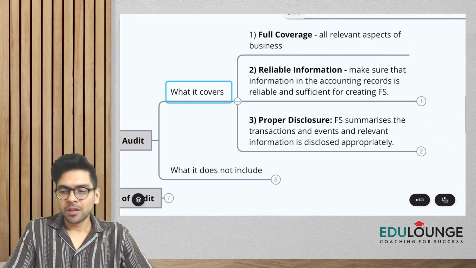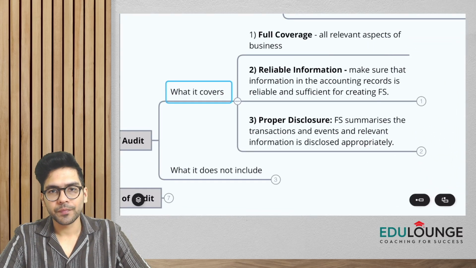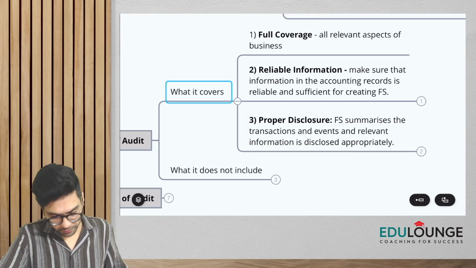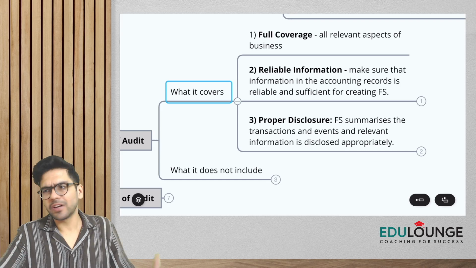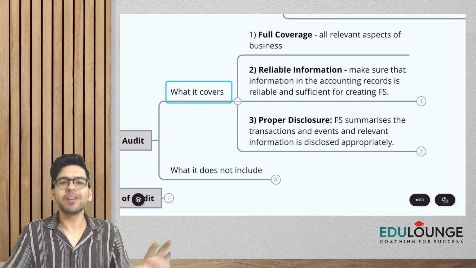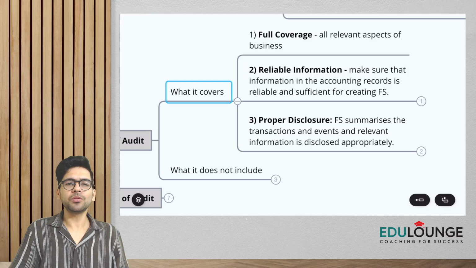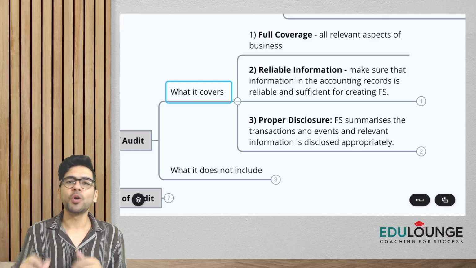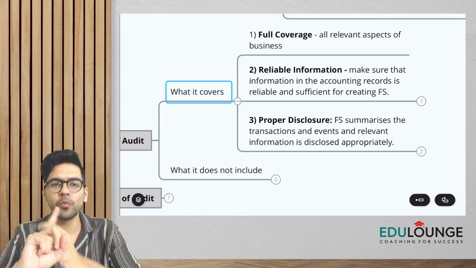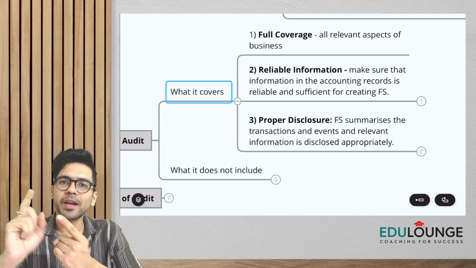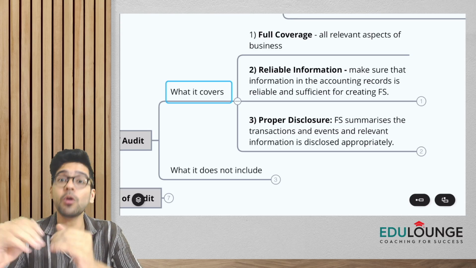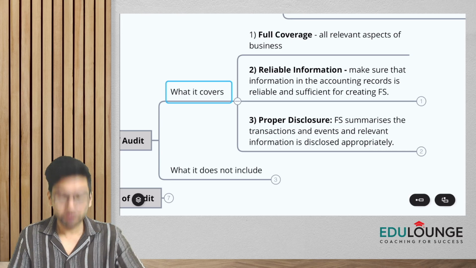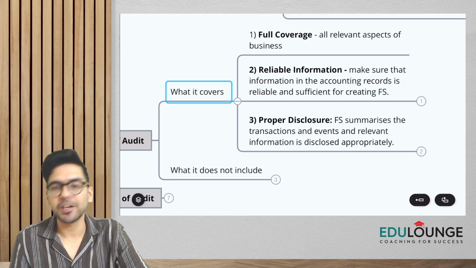Now, number one, when you're doing the audit, guys, you have to do full coverage of all relevant aspects of the business which is relevant to the financial statements. So you have to cover everything. It simply means that you can't just ignore the purchase part, you just can't overlook the sales part. So the scope of audit has to have full coverage of all relevant aspects of the business, which is relevant to the financial statements.